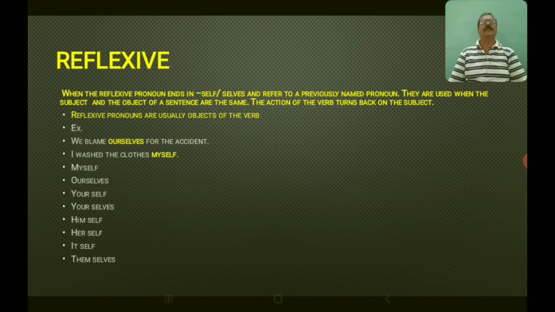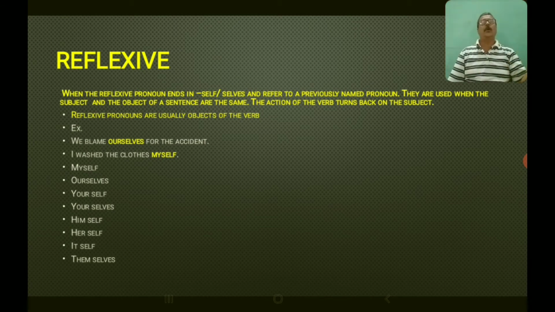Look at the example. We blame ourselves for the accident. Which is the subject of the sentence? We is the subject, we is the pronoun, and the action is blaming. We blame whom? Ourselves. See, the action is turning back to the subject. So ourselves becomes reflexive. I have given one more example.